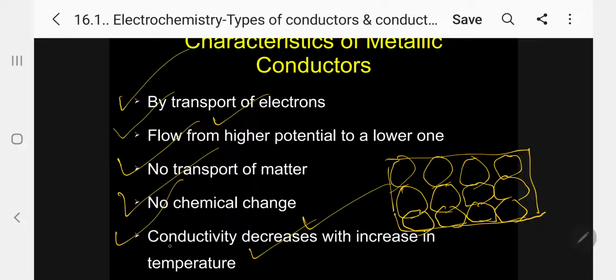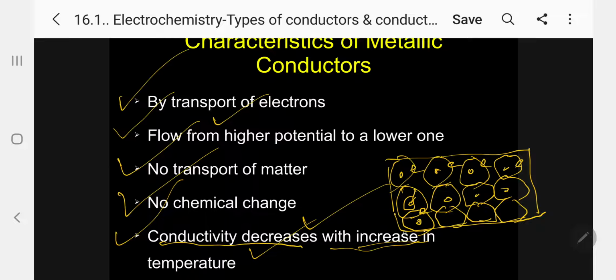So what we are saying now: conductivity decreases with an increase in temperature. What is happening? In all the cases, there is a nucleus at the center and electrons in the outermost shell. So what will happen when you increase the temperature? By absorbing energy, the nucleus will vibrate from its original position.